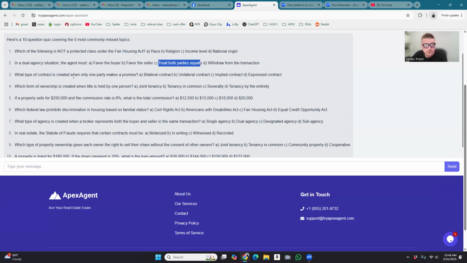What type of contract is created when only one party makes a promise? Bilateral contract, unilateral contract, implied contract, expressed contract. I believe this is a unilateral contract, bi meaning two, uni meaning one. I'm just using process of elimination on this. What type is created when only one party makes a promise? So I'm thinking one party, unilateral, could be an implied contract. We'll pull this one up.